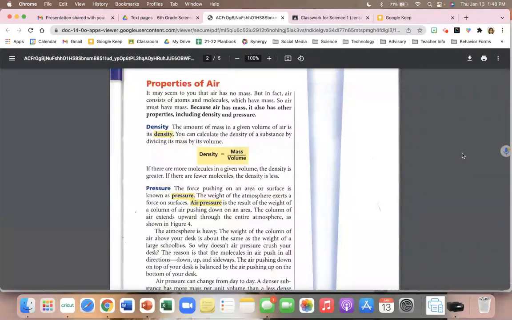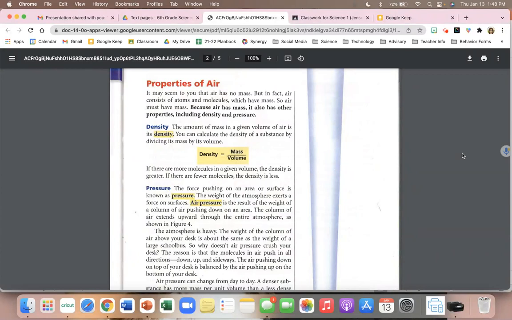Properties of air. It may seem to you that air has no mass, but in fact, air consists of atoms and molecules, which have mass. So air must have mass. Because air has mass, it also has other properties, including density and pressure.